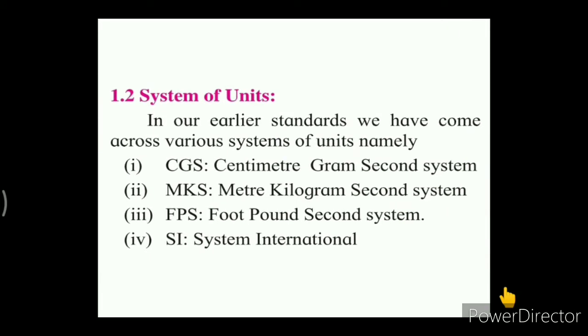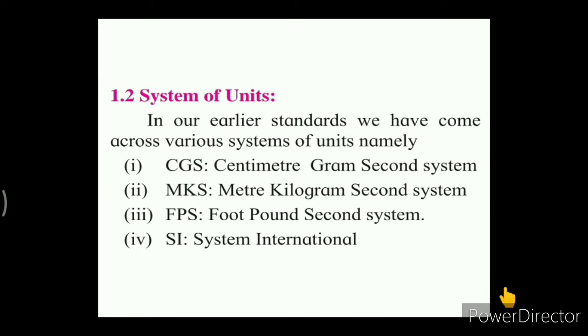Then we saw the systems of units, which are classified first of all into the CGS system, MKS system and FPS system. The CGS system stands for centimeter, gram, second system, where the physical quantities used are length, mass and time. MKS system is the meter, kilogram and second system, where meter is the unit of length, kilogram is the unit of mass and second is the unit of time. Similarly, the FPS system stands for foot, pound, second system.